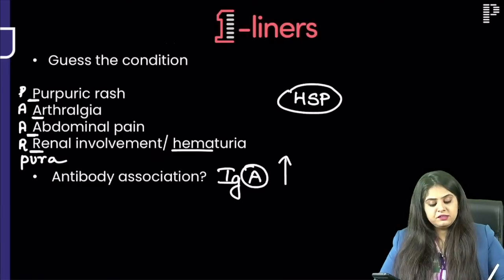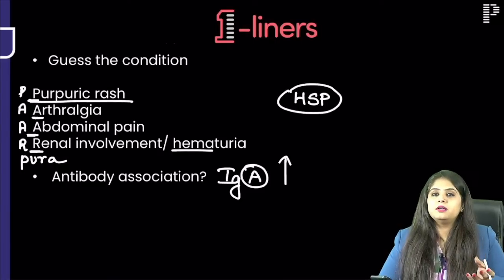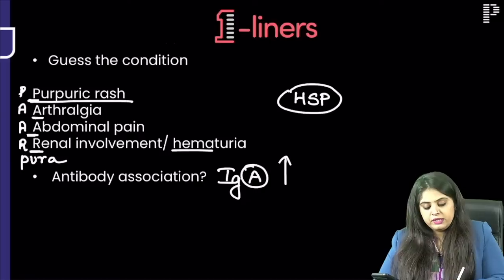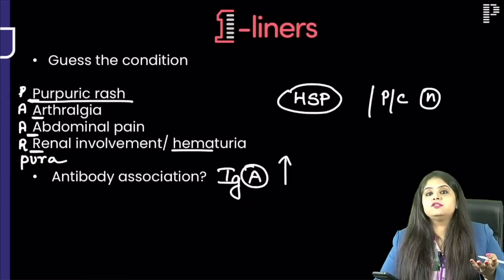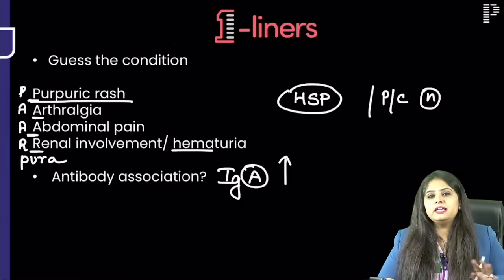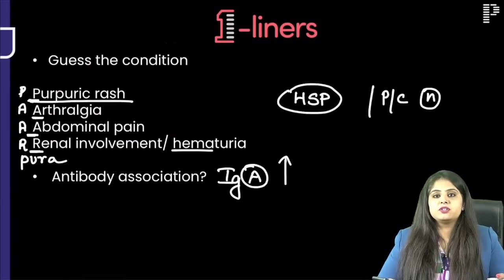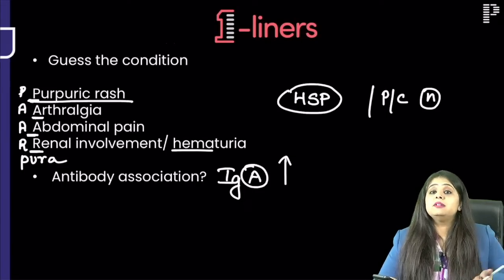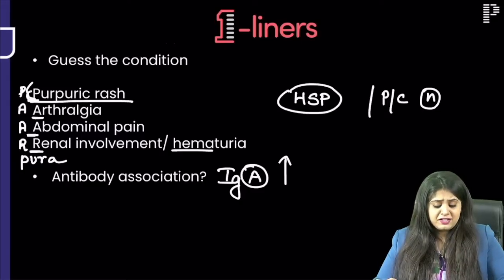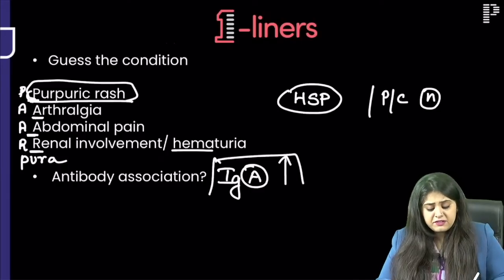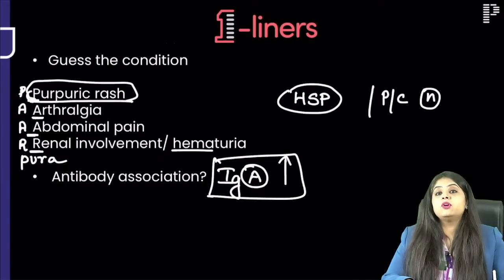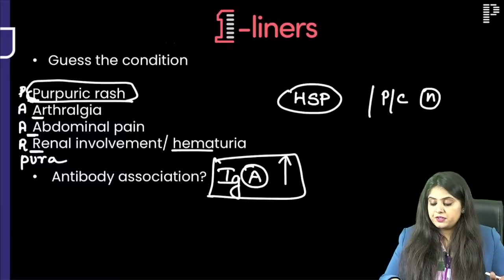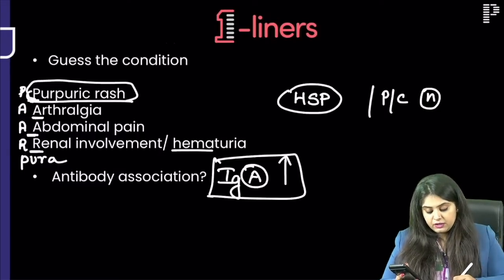Is this purpura because of the platelet count going down? No, in this the platelet count is going to be normal. Sometimes it can be increased also, but it will not be decreased. This is not a dengue infection where platelets will fall and the patient will have rash. No. Platelet is normal, still the patient is having a rash, and the reason for that rash is going to be IgA. It is an antibody-mediated reason. Okay, coming on, perfect. I think I got all those answers.